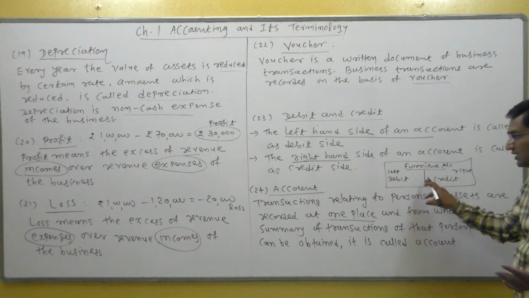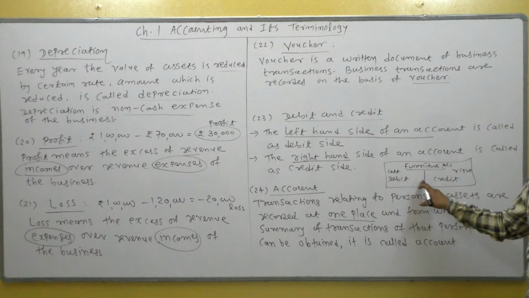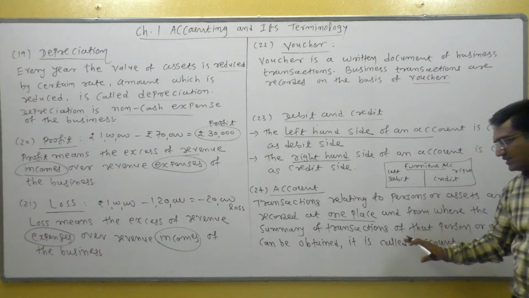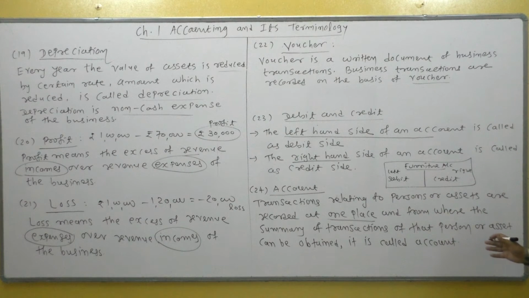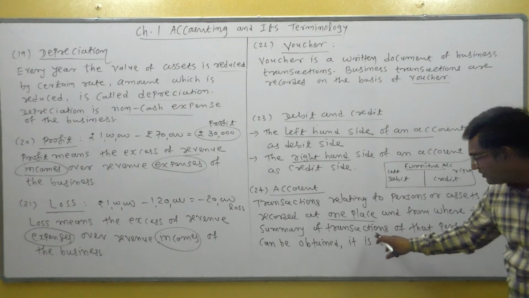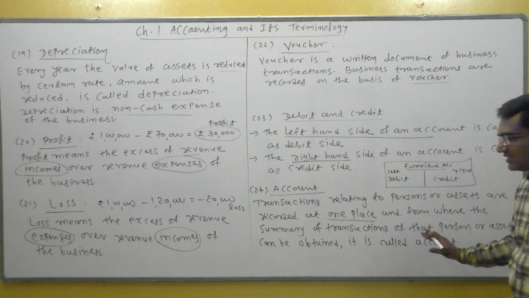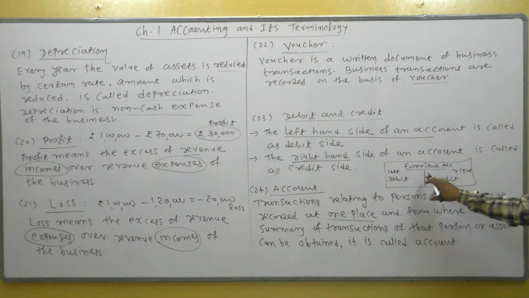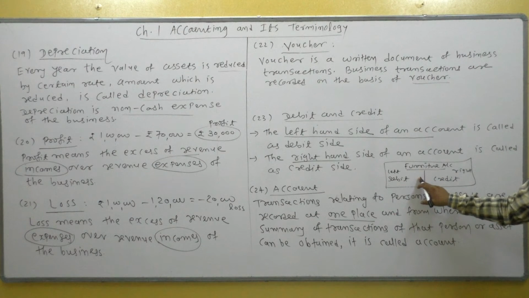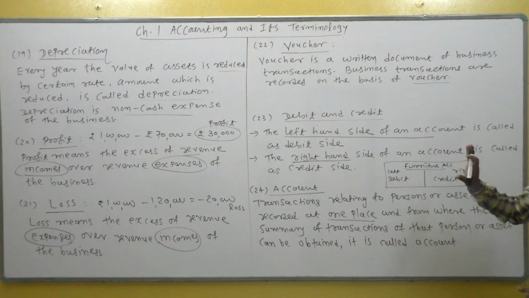Depreciation on furniture is recorded in the furniture account. So all types of transactions relating to one asset are recorded at one place, from where the summary of transactions of that person or asset can be obtained. That means from the furniture account, the summary of furniture related transactions can be obtained.